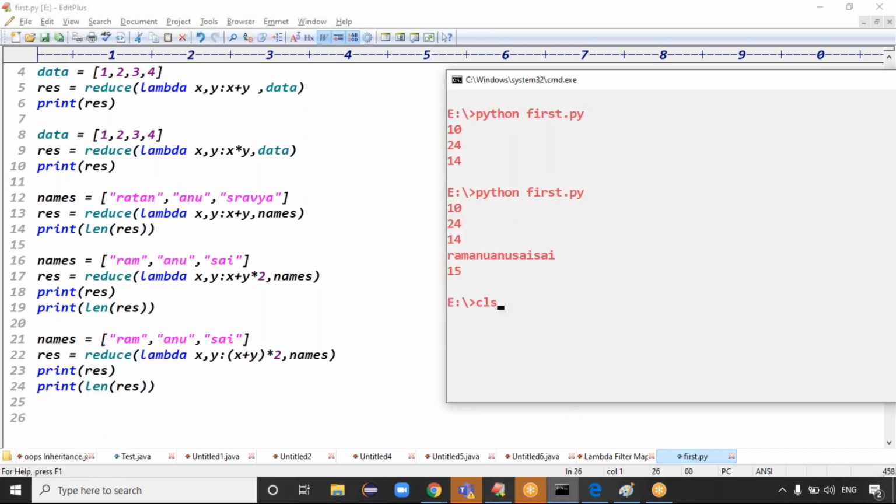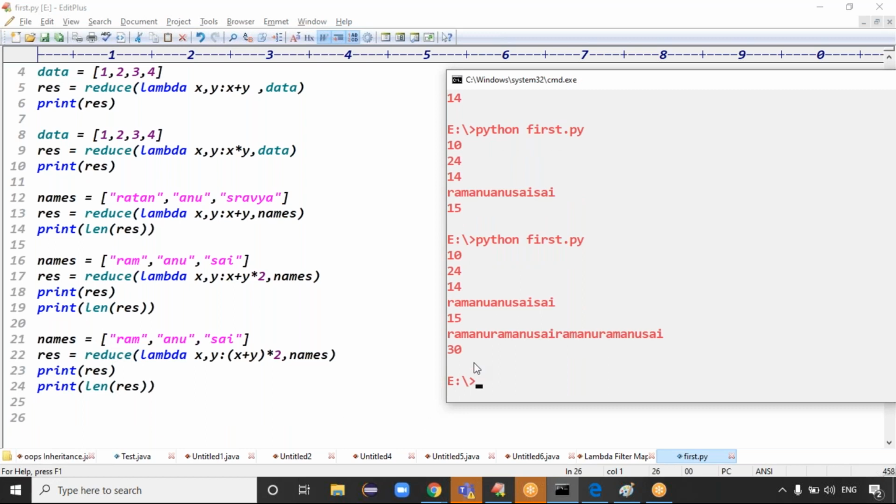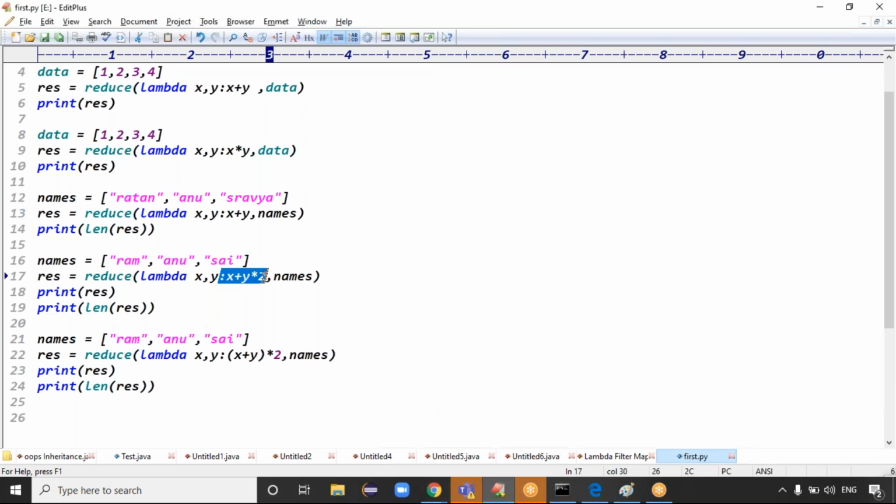You will get the output, guys. Now run this code with output: Ramanu, Sai, again Ramanu, Sai. In x plus y star 2, the star is applied on y data. But here, x plus y star 2 means first concatenation happens, then star 2 is applied. Replication is applied, right? Then replication will be applied.